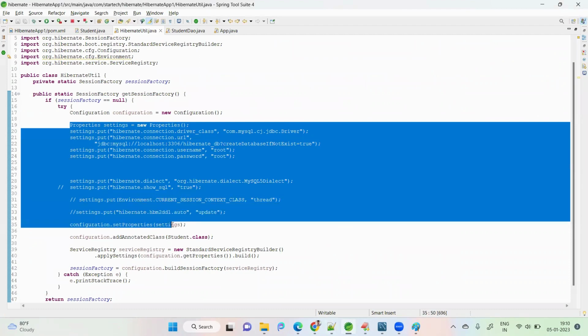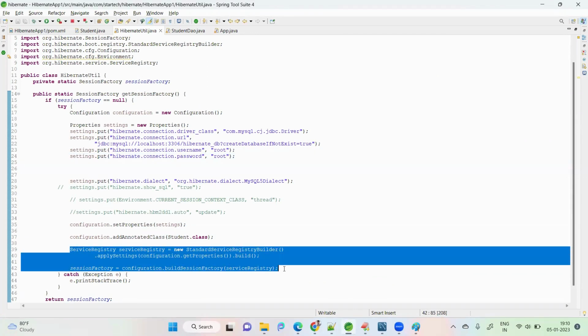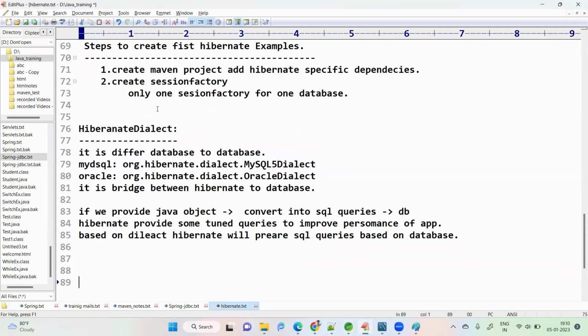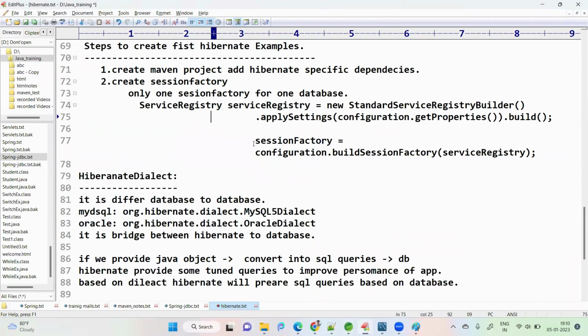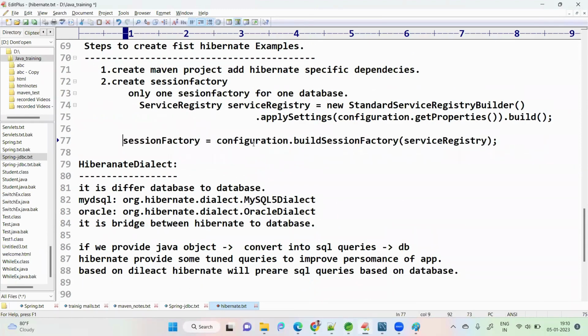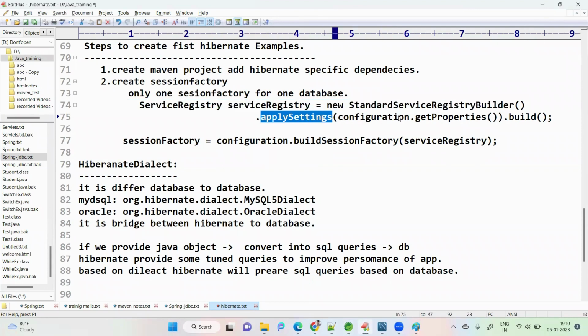Up to here, I created a configuration object. I told Hibernate these are the connection details, go and get a connection. The next one is creating a session factory. This is the session factory code to create it. This is fixed code, just observe it. Inside, the service registry is equal to a new StandardServiceRegistryBuilder, which is the builder class. Then applySettings with configuration.getProperties. What is the configuration object here?